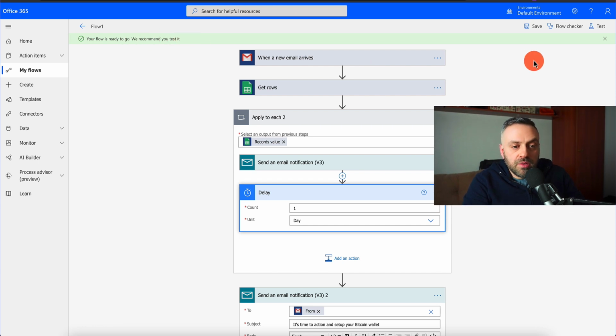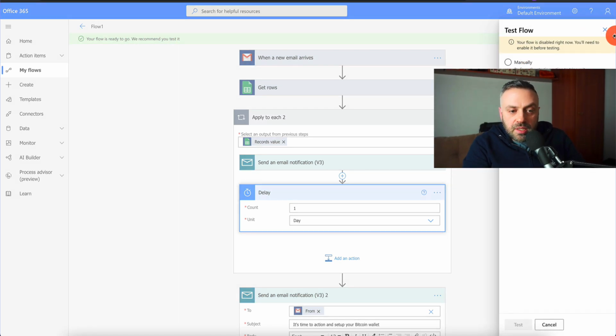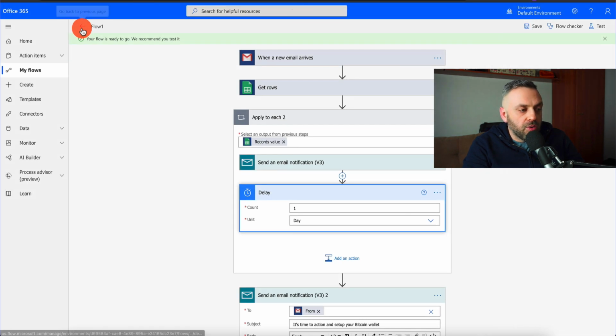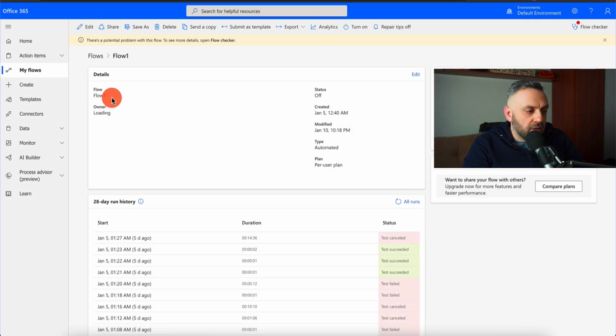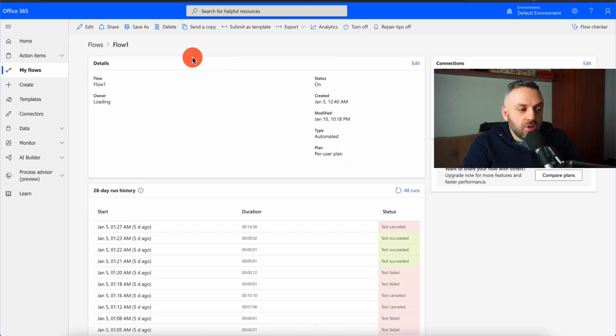Your flow is ready to go. We recommend that you test it. And so I can click on test it. It's disabled, no problem. I can go in here, click this arrow here, and what I need to do is click on edit, and then click on turn it on. So now it's on. I can test it. I can do flow checker. I can do a lot of things. And the account that you set up, your new email account, that is the account where you're going to be getting the email. So let me show you how this works.